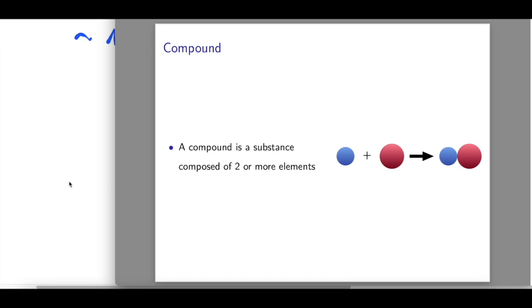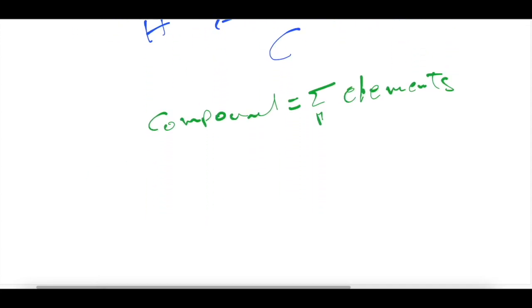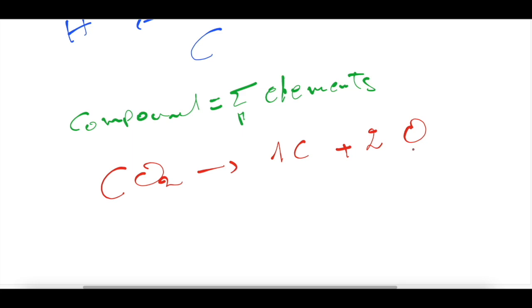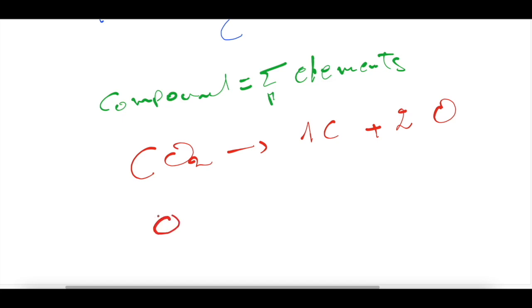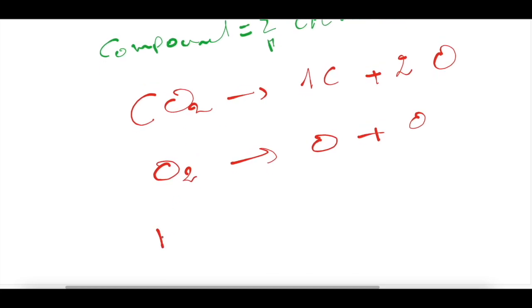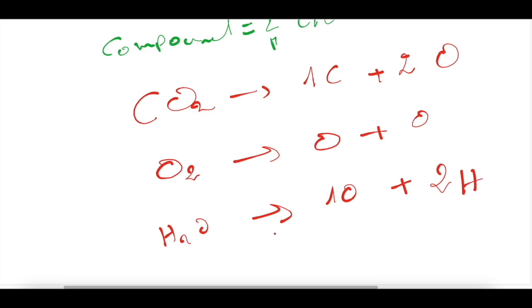Here we give some examples of compounds. For example, carbon dioxide. It is formed from one atom of carbon plus two of oxygen. Here we have two atoms of oxygen, or oxygen gas, formed from one oxygen plus one oxygen. Or here we have H2O. Also here we have one atom of oxygen plus two atoms of hydrogen, and so on.